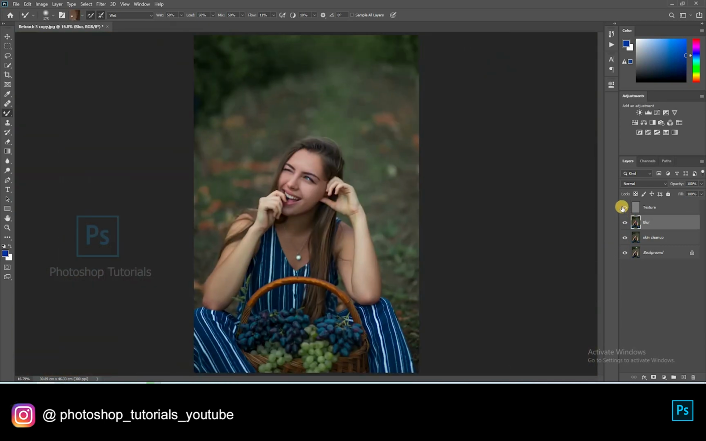Okay, this is fine. The skin might look flat now, don't worry about that, we can correct that by dodging and burning. We have completed the frequency separation technique. Select the texture layer and the blur layer. Click on Ctrl G. To group both the layers, I'm naming the group as frequency separation.